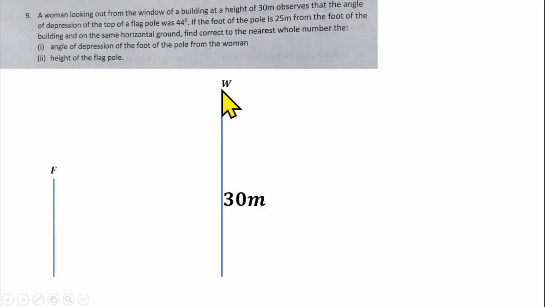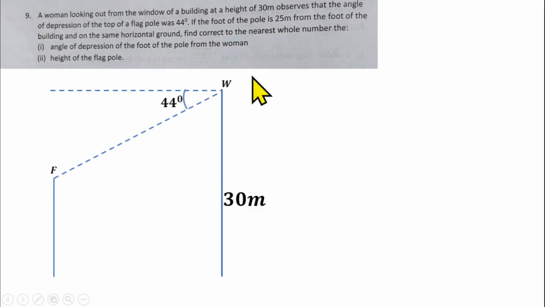Where should the initial side be? The woman is supposed to be looking straight like this initially, but now she looks down at the top of the flagpole like this. So the angle of depression is formed there, which is 44 degrees.